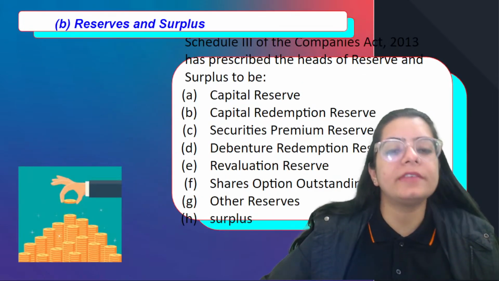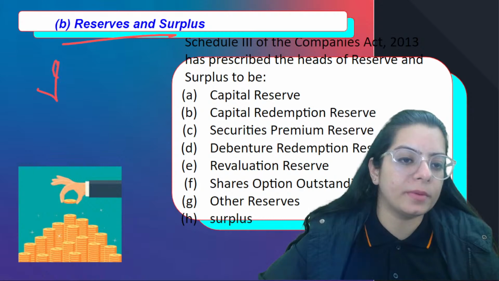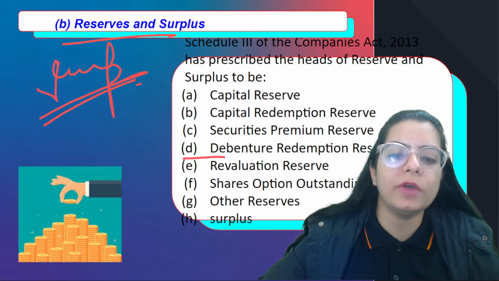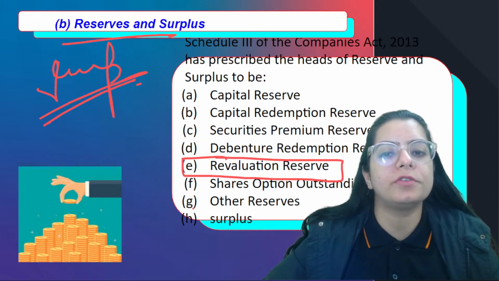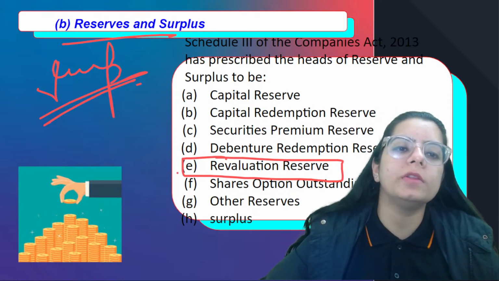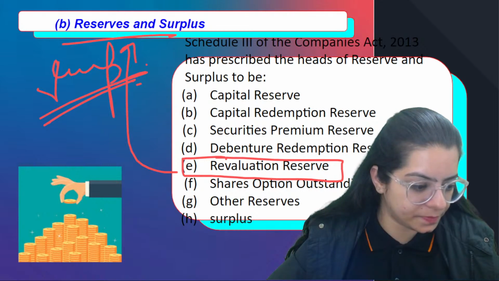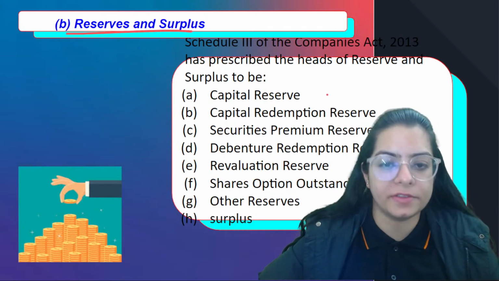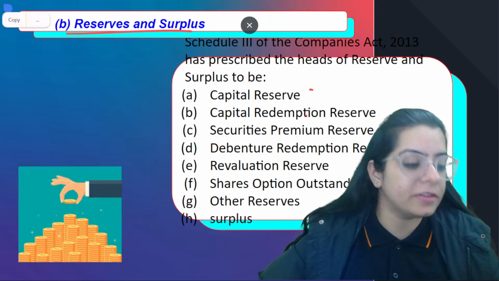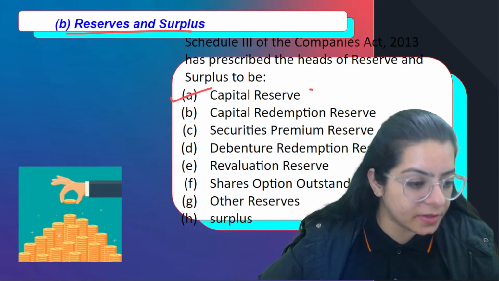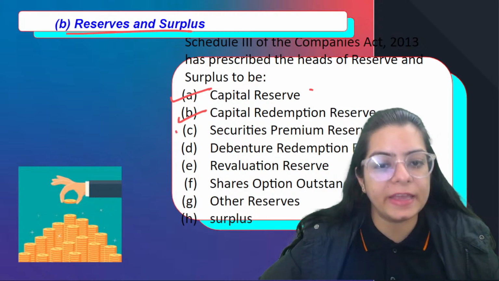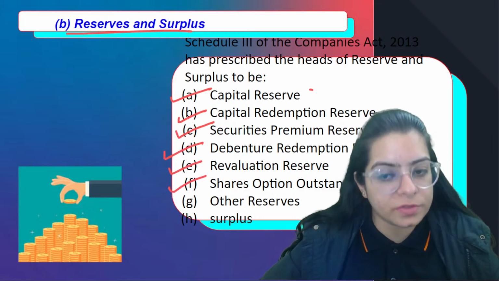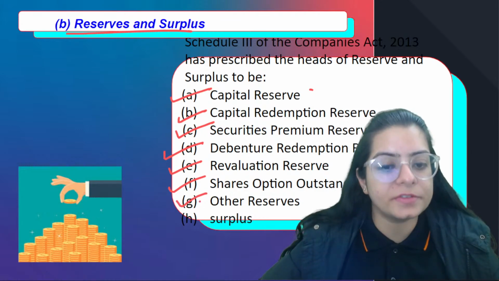Next, reserves and surplus. Most important one, majorly seen in the examinations. They are going to give you any kind of reserve and then ask you the head of that. The head of all the reserves is reserves and surplus. So reserves and surplus covers all kinds of reserves, whether it be capital reserve, capital redemption reserve, securities premium reserve, debenture redemption reserve, revaluation reserve, share options outstanding amount, other reserves, and surplus.